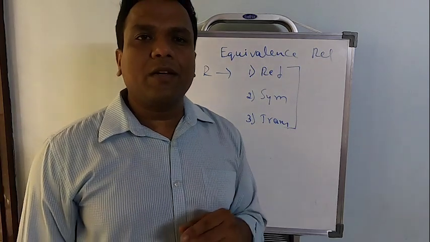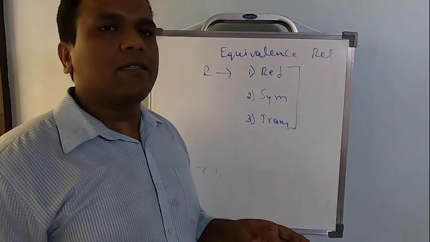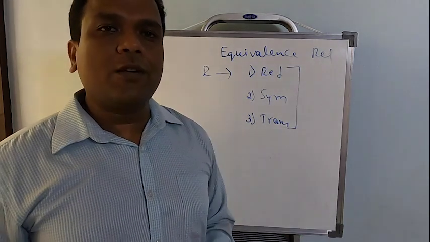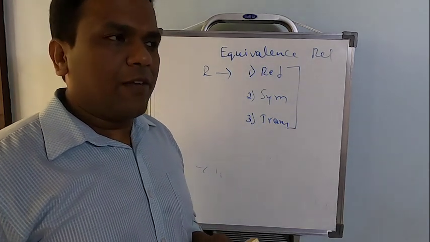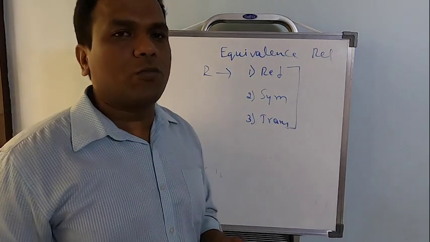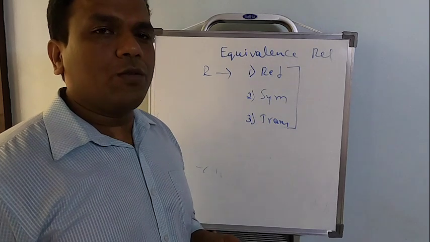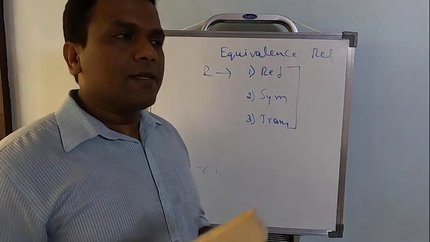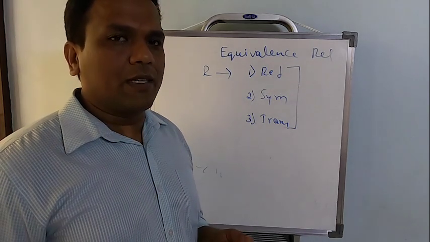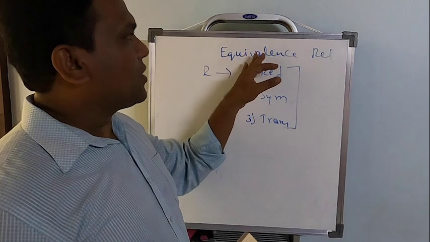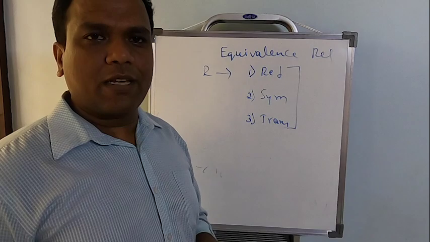So in the previous example, it was reflexive because every triangle is congruent to itself. It was symmetric because T1 is congruent to T2, of course T2 is congruent to T1. So what is the condition of symmetry? If (A, B) belongs to R, then (B, A) also belongs to R, right? And it was also transitive because T1 is congruent to T2, T2 is congruent to T3, certainly T1 is congruent to T3. To understand this, you should know the meaning of congruent, that's all. Fine. So any relation which is reflexive, symmetric, transitive will be called an equivalence relation. That's the second worked example.